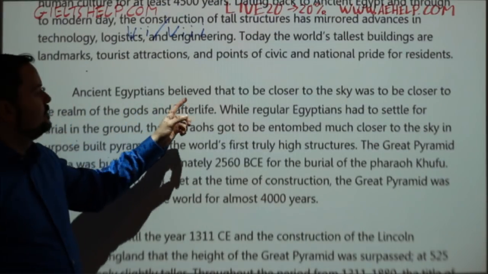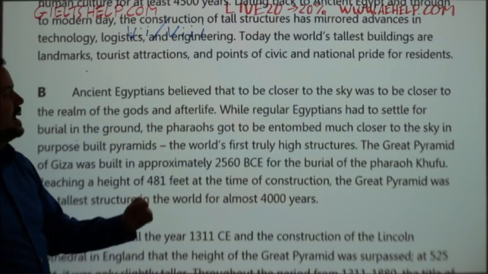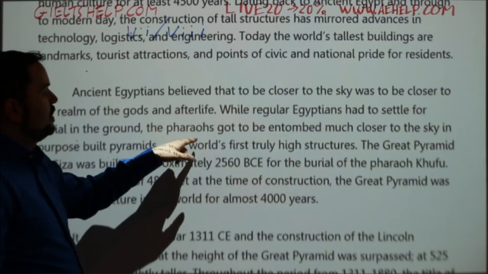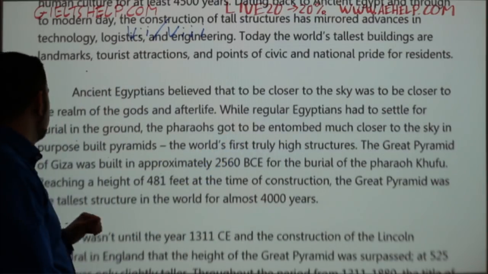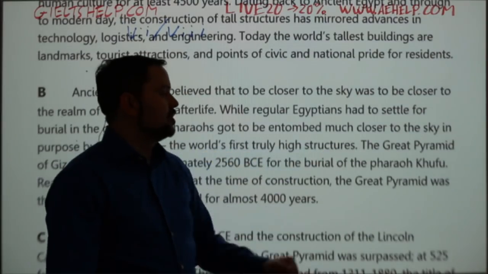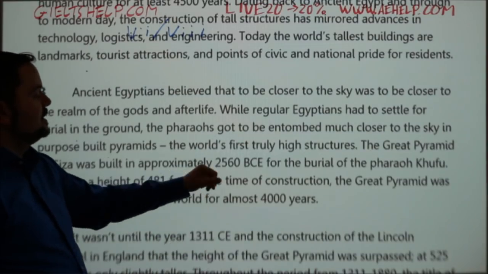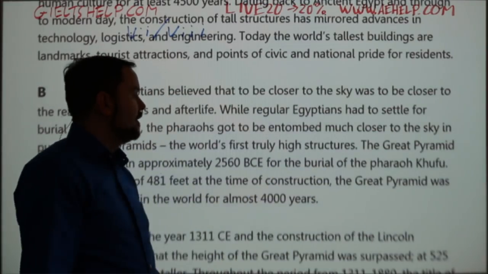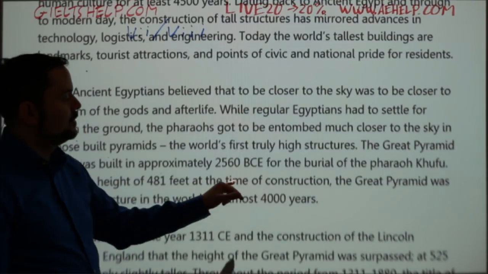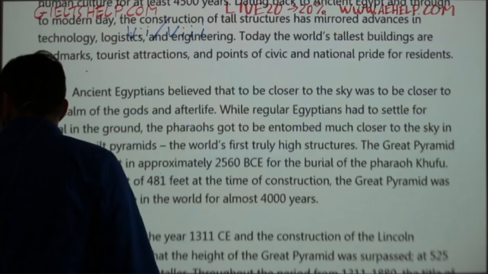Ancient Egyptians believed that to be closer to the sky was to be closer to the realm of the gods and afterlife. While regular Egyptians had to settle for burial in the ground, the pharaohs got to be entombed much closer to the sky in purpose-built pyramids, the world's first truly high structures. The Great Pyramid of Giza was built in approximately 2560 BCE for the burial of the pharaoh Khufu, reaching a height of 481 feet at the time of construction. The Great Pyramid was the tallest structure in the world for almost 4,000 years.